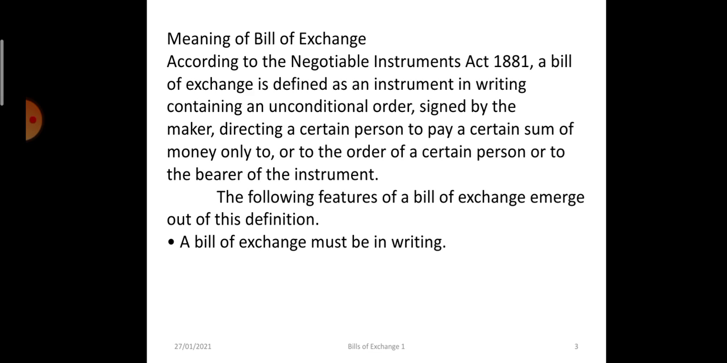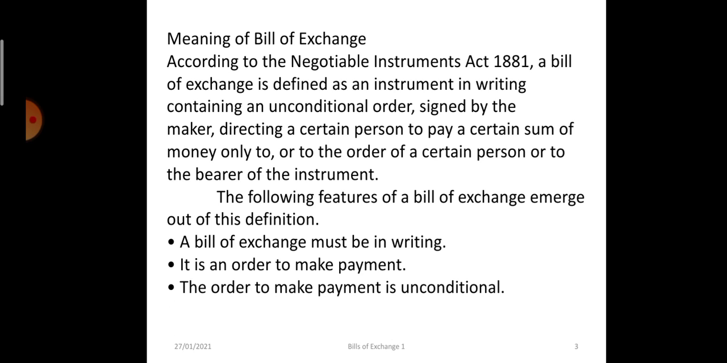First, the bill of exchange must be in writing. It is an order to make a payment, an unconditional order. The maker of the bill of exchange must sign it. The person who is drawing the bill should also sign that. The payment to be made must be certain. It should not be just some money. It should be 2,000 rupees, 5,000 rupees, clearly mentioned.